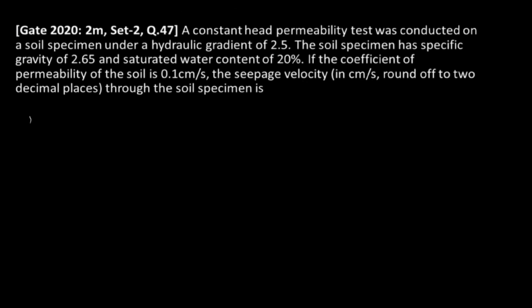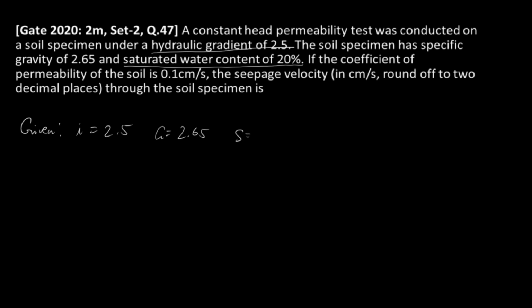Now, let us write down the given data from this question. In a constant head permeability test, they have given the hydraulic gradient as 2.5, I equal to 2.5. Soil specimen has a specific gravity of 2.65, and a saturated water content of 20%, which means the soil is saturated and the water content of that soil is 20%.